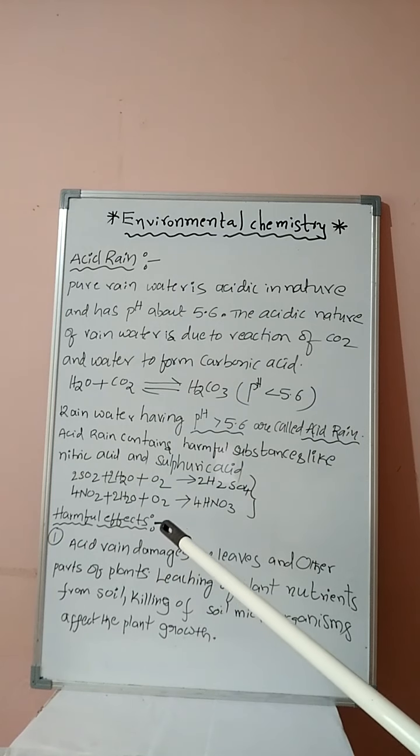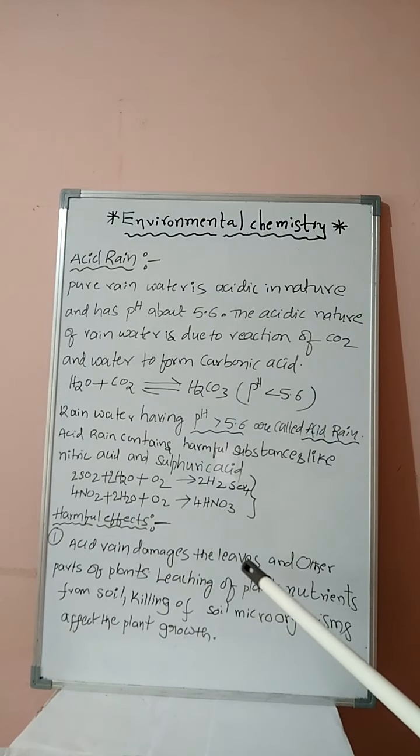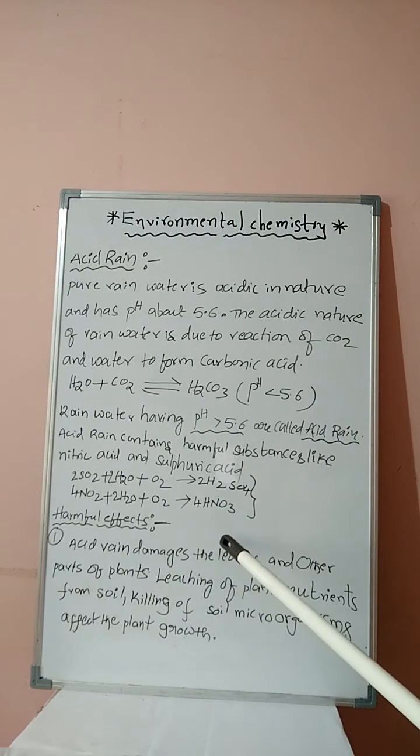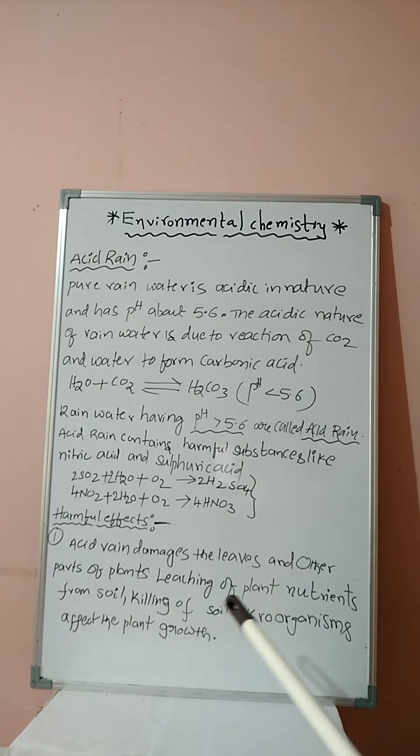Next one, student, harmful effects. First one, acid rain damages the leaves and other parts of the plants. Leaching of plant nutrients from the soil, killing of soil microorganisms affects the plant growth.